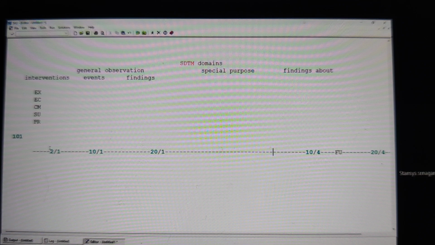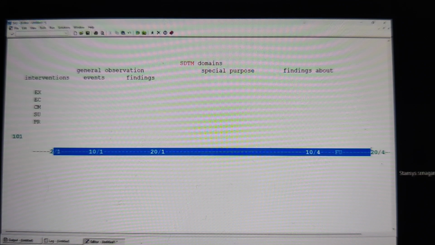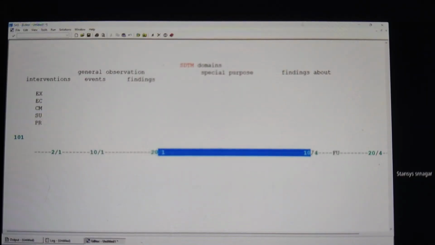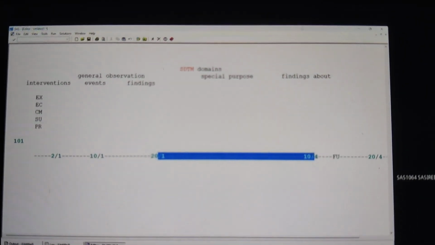So from the screening start date to the follow-up date, if you have any untoward medical occurrence, we call it an adverse event. But in that adverse event, if something happened during the treatment, then that is called a treatment emergent adverse event.